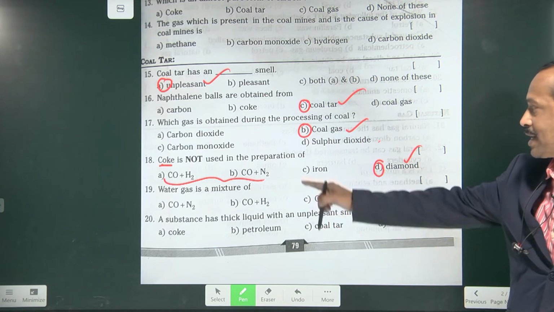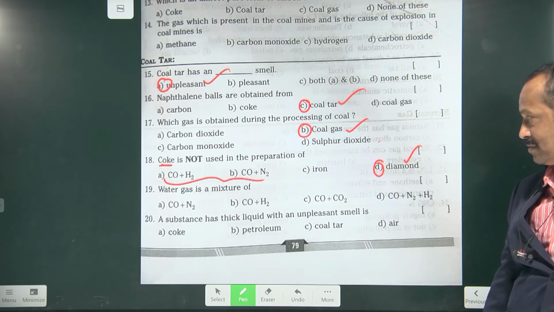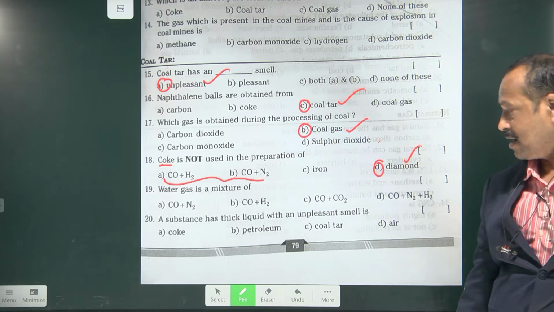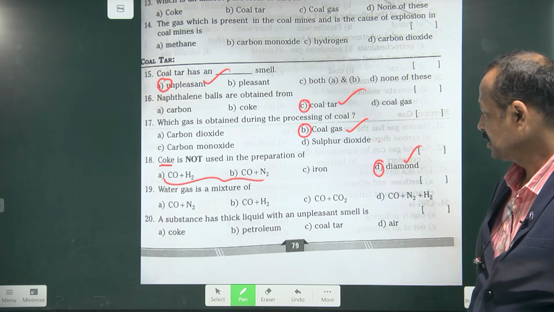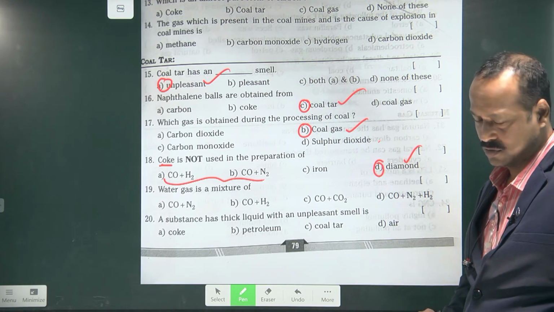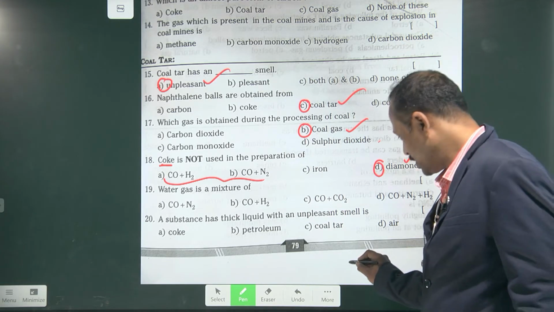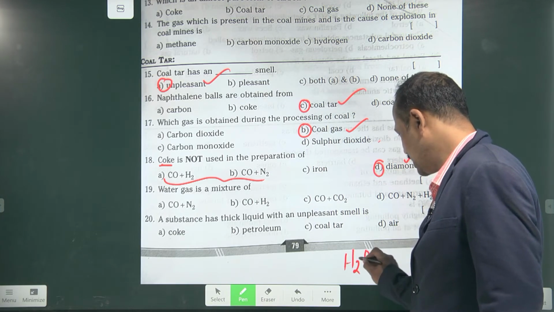Next, water gas is a mixture of... So water formula is H2O, and this is steam.